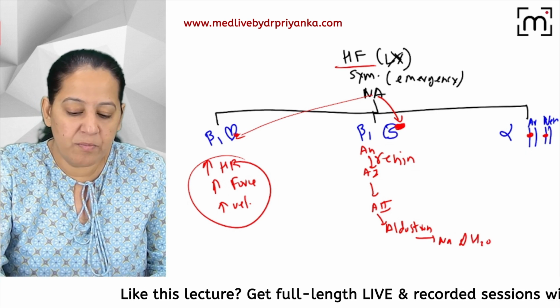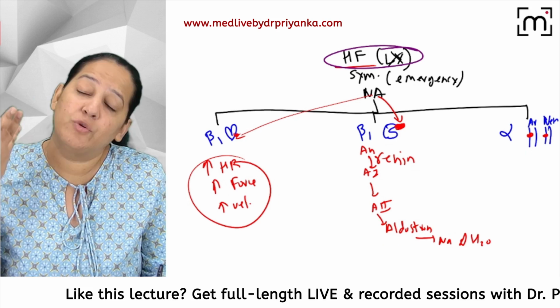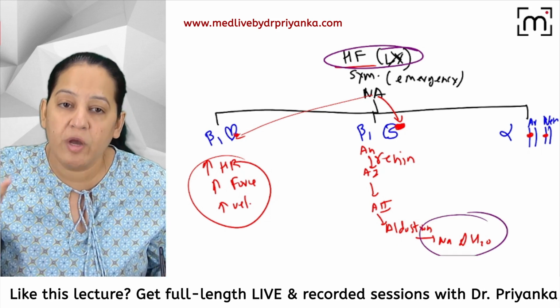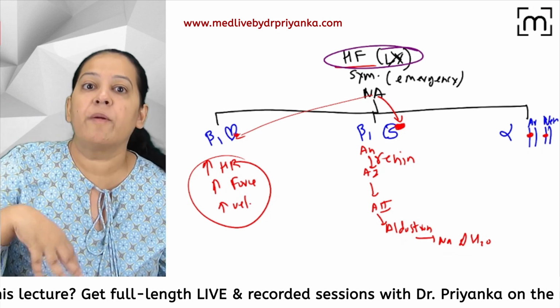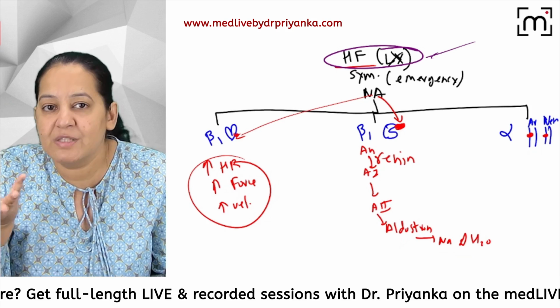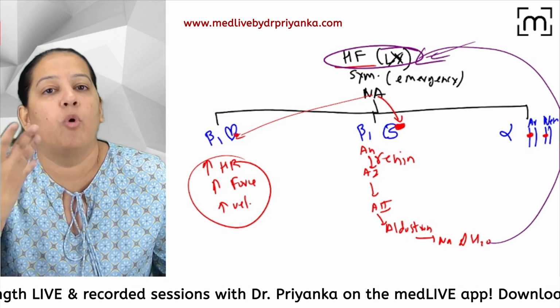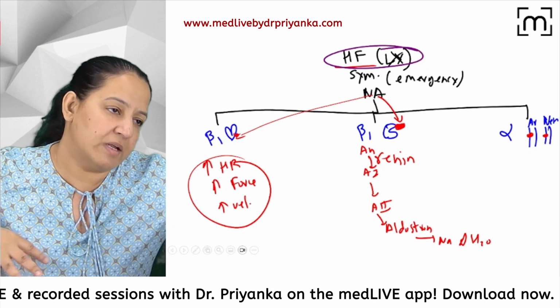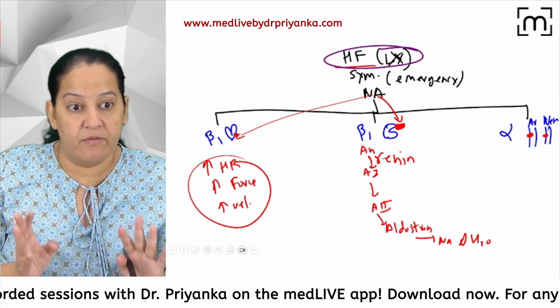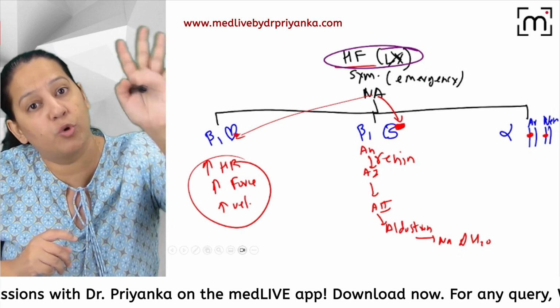So the heart is unable to perform the function, it's failing. First of all, it can't even do this much, and on top of that you have brought more sodium and water. So you are giving more sodium and more water. The heart is unable to perform even its normal function, and you are overloading it with more sodium, more water. The heart is already failing. If someone is weak, we will give the person less work. We will not overload the person, saying you do this also, you do this also.